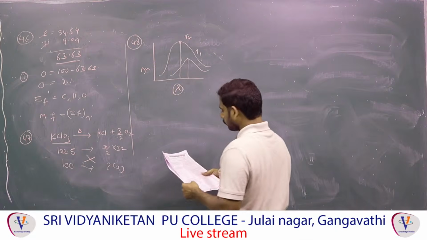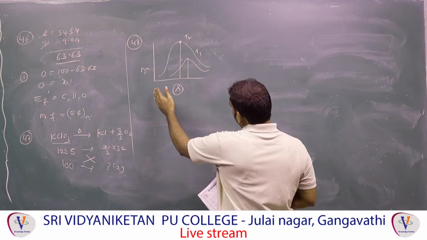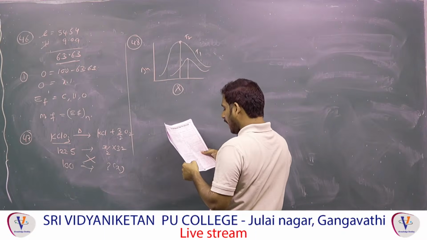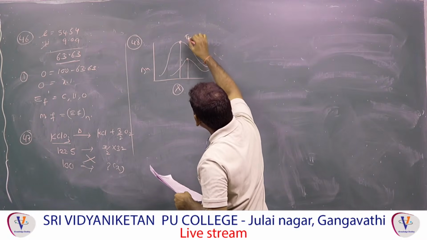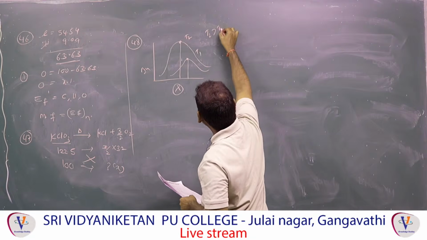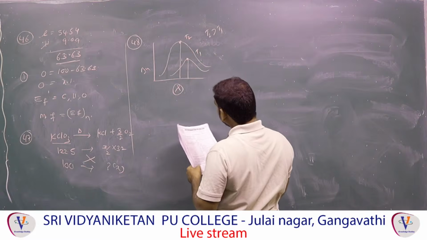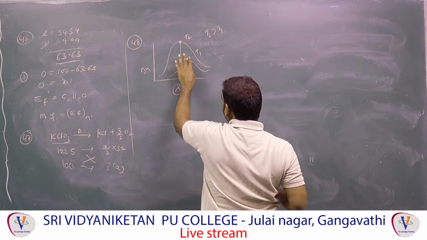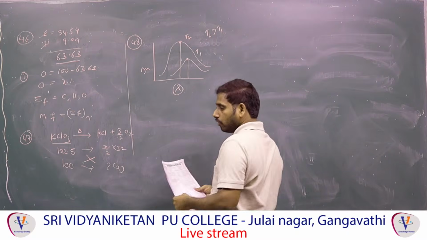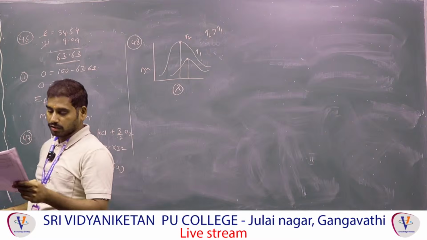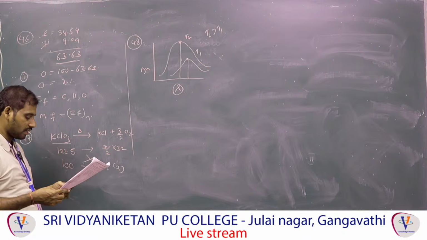Then what did they say? At a given temperature, the temperature increases. What happened? The maximum of the curve. This is the maximum of the curve. This is T2, this is T1. T2 is the higher temperature than T1. As temperature increases, the maximum of the curve shifts to the shorter wavelength, not the longer wavelength. So they said longer wavelength, that is wrong. Shorter wavelength is correct. So C is also wrong.